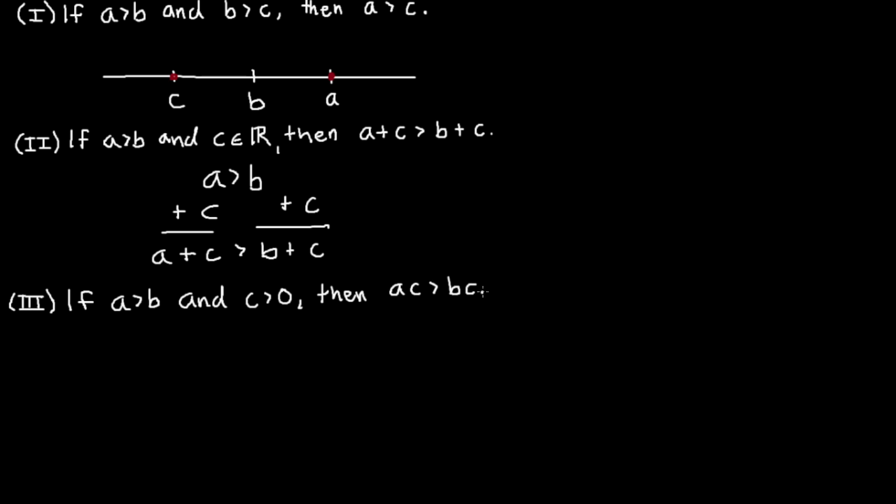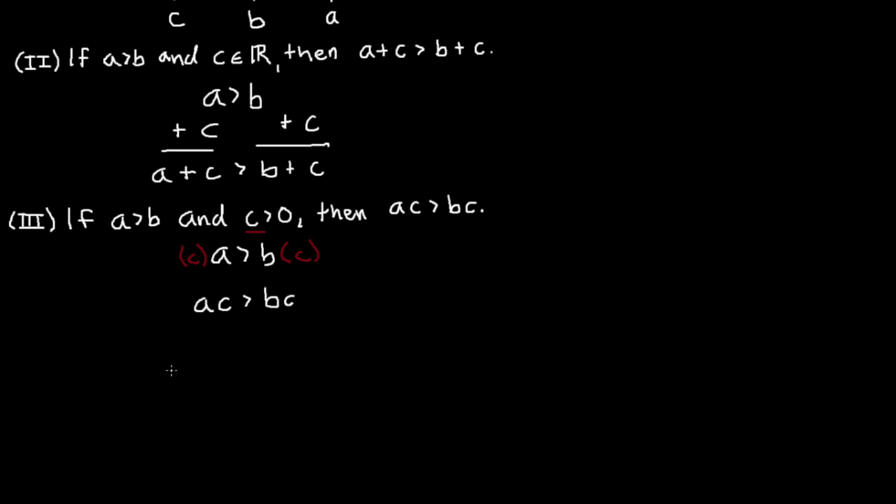What does this tell us? Well, this is kind of like rule 2. We assume A is bigger than B, and I can multiply some number C on both sides, and recall that C is greater than 0, so that means that A times C is bigger than B times C. That's it.